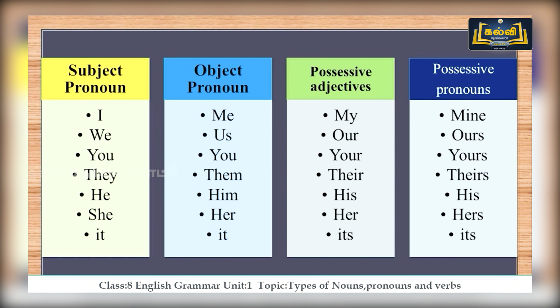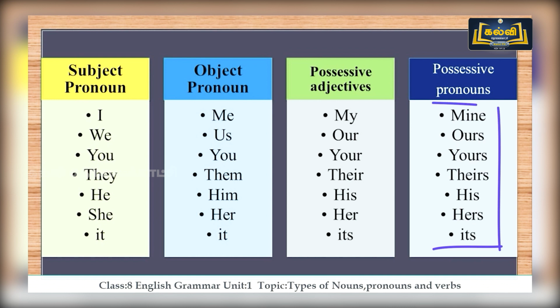So how does it change into possessive adjectives? Let us check. I changes to my and we changes to our. You changes to your. They changes to their. He changes to his and she changes to her. It changes to its. And last, let's check how does it change in possessive pronouns.